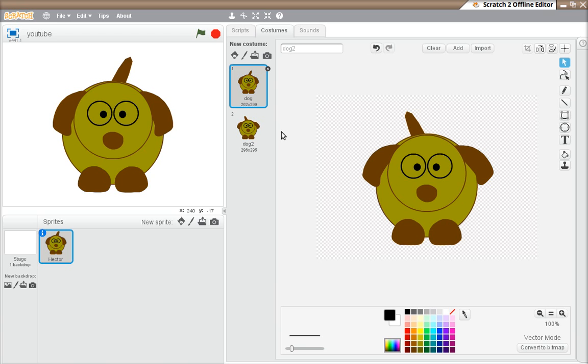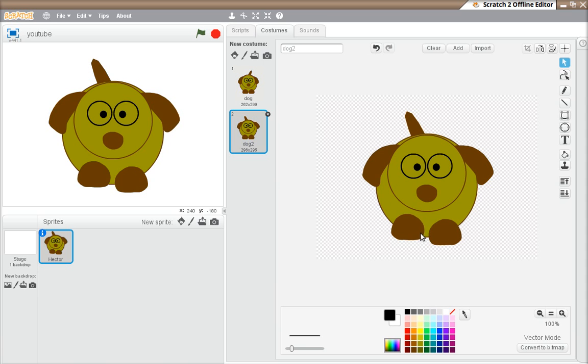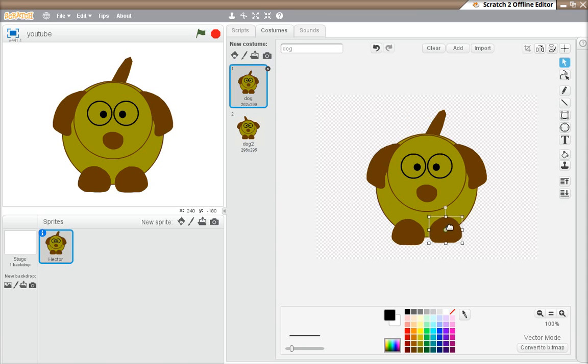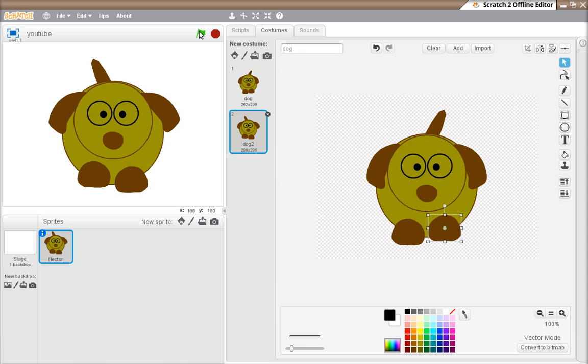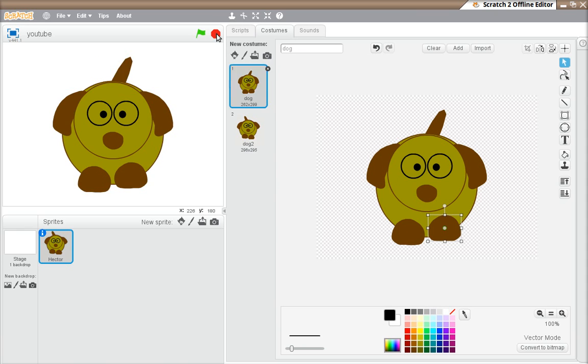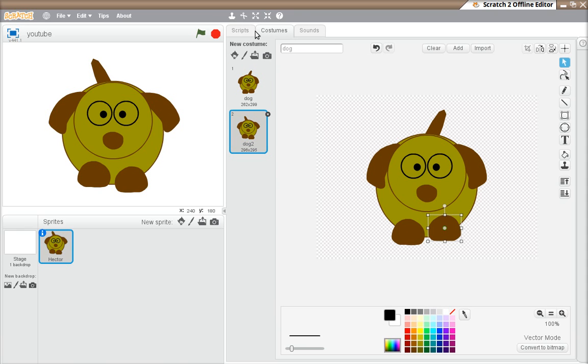Let's make him walk a little bit. So if we go there and lift that one up a bit, and then do this one and lift him up a bit, and now run it. He looks like he's walking. That's good.